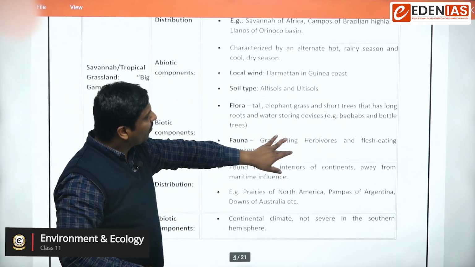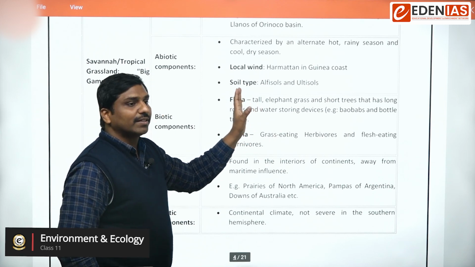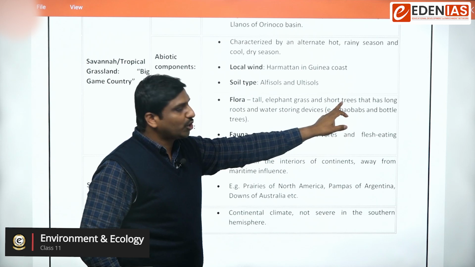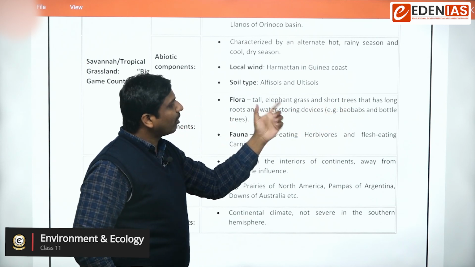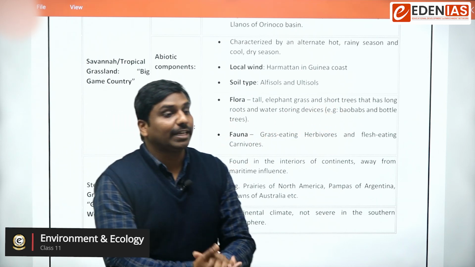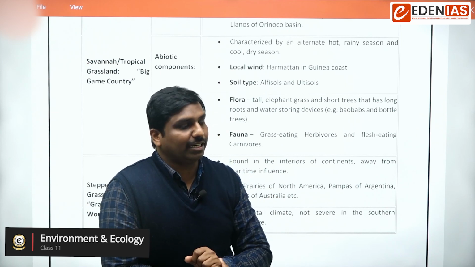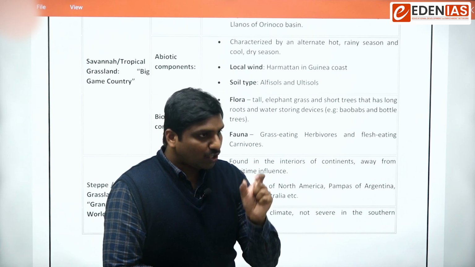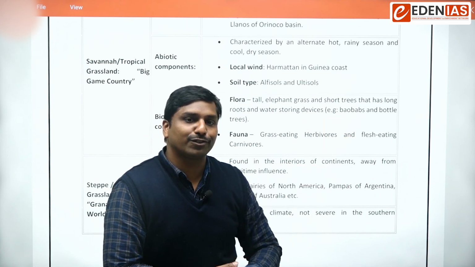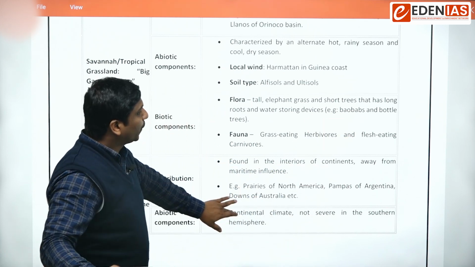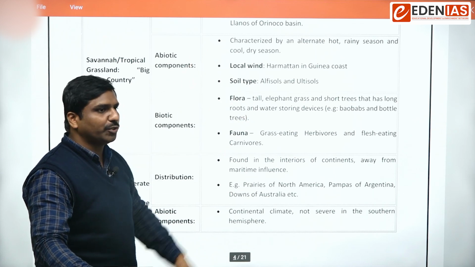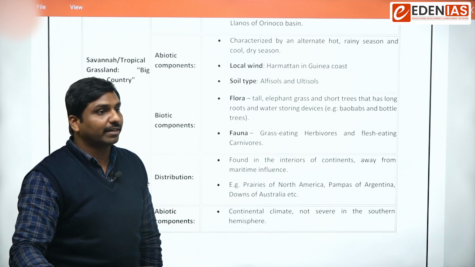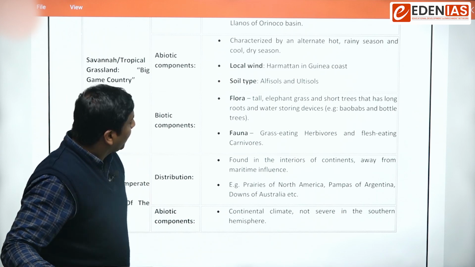Usually we are talking about grass. But along with the grass, we can have short trees that have long roots and water storing devices. So trees also we can expect. It doesn't mean that grassland is without trees; sparse trees can also be present. I hope you can recollect the savanna picture. Savanna means African grassland, you can remember that.